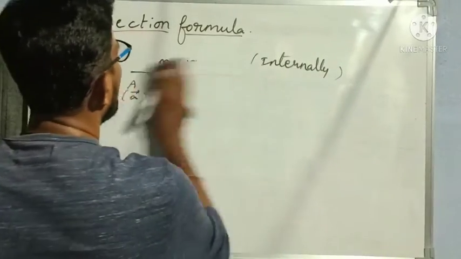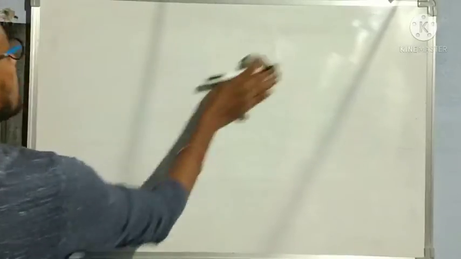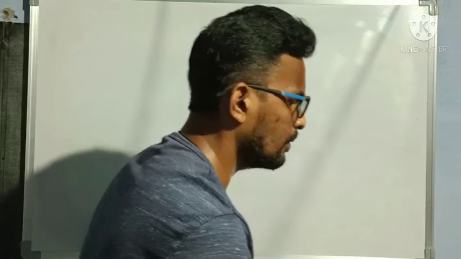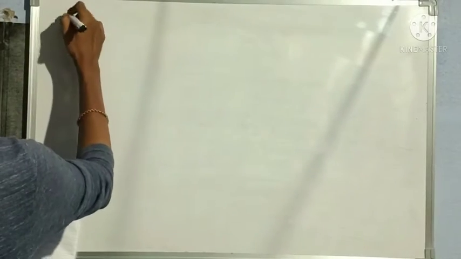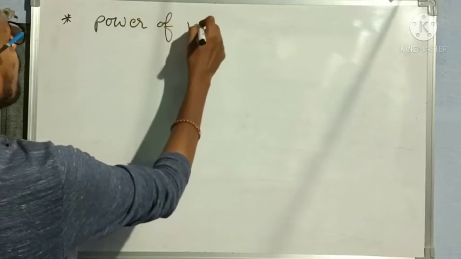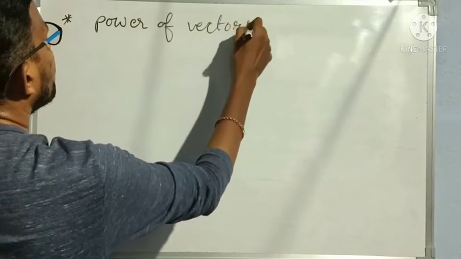Next, let us move to our original concept of today's class, that is the power of vectors. Very, very important. Power of vectors.